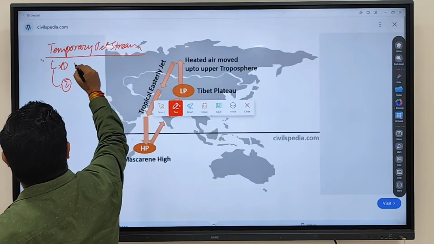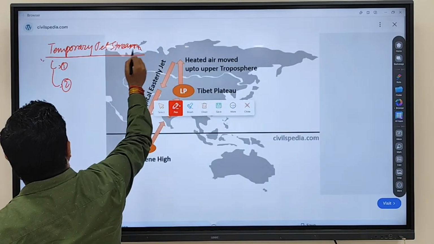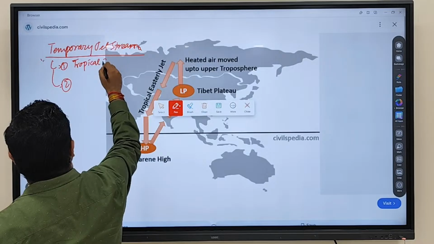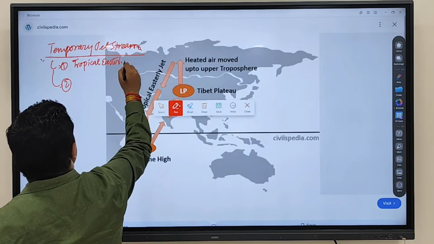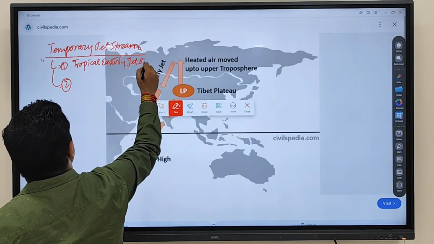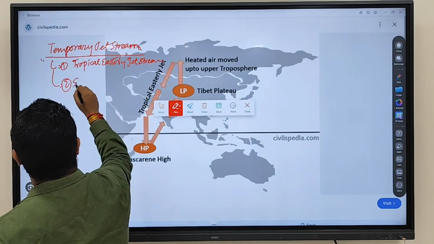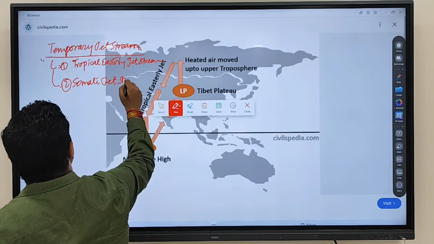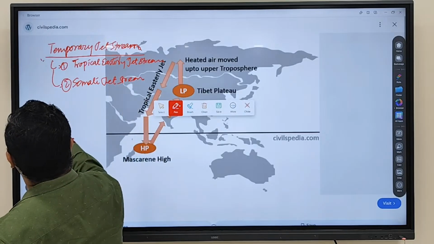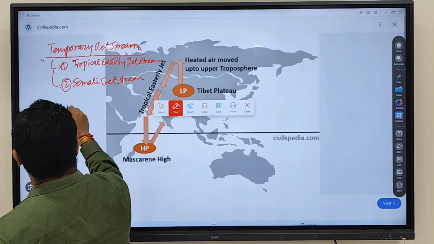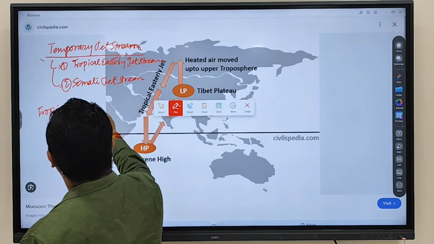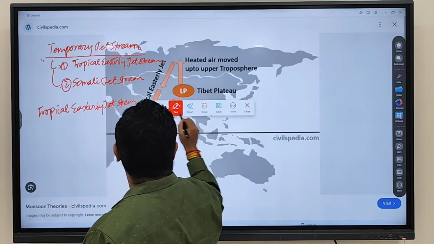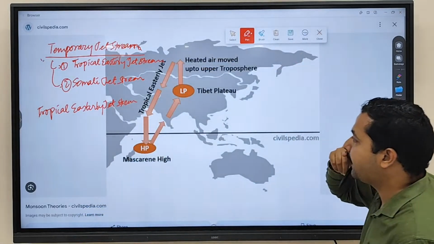One is the tropical easterly jet stream, and the second is the Somalian jet stream. First we'll discuss the tropical easterly jet stream.